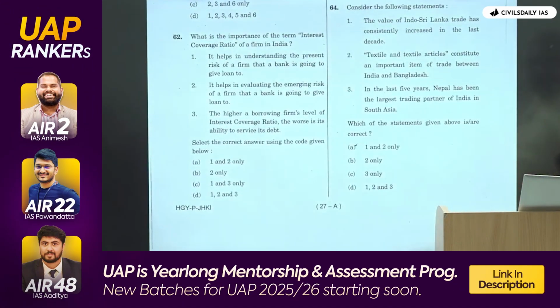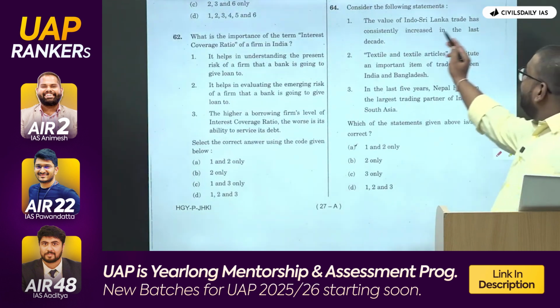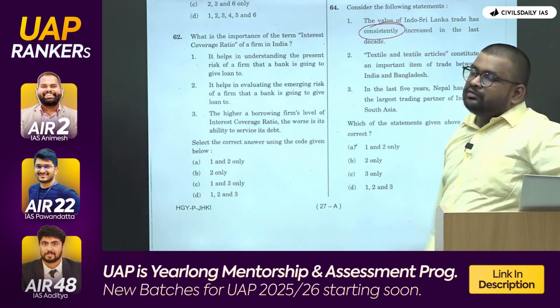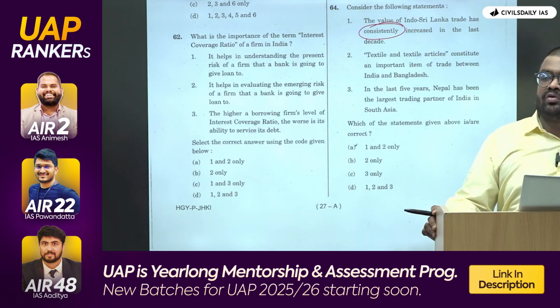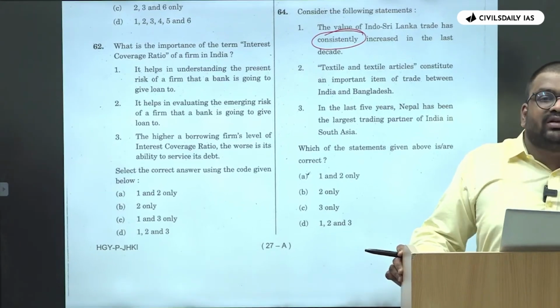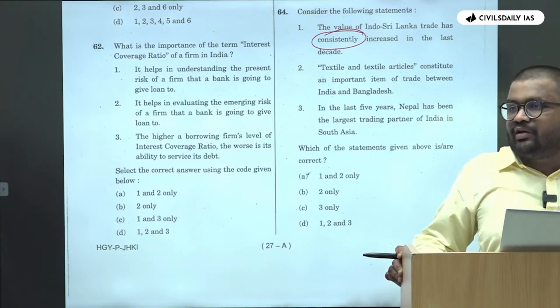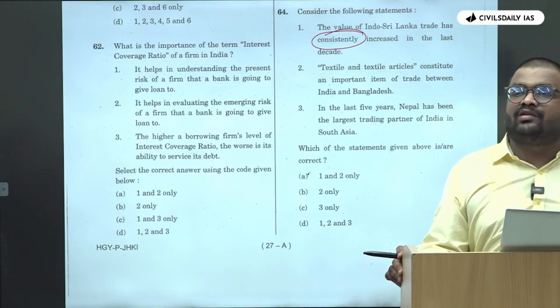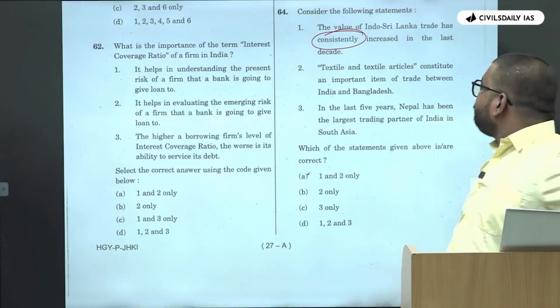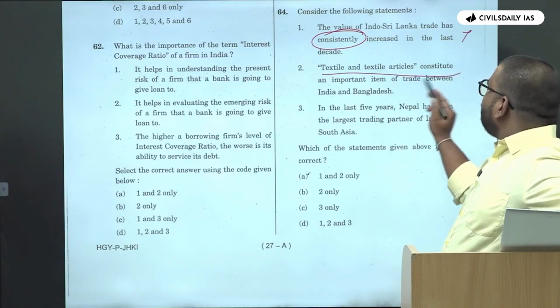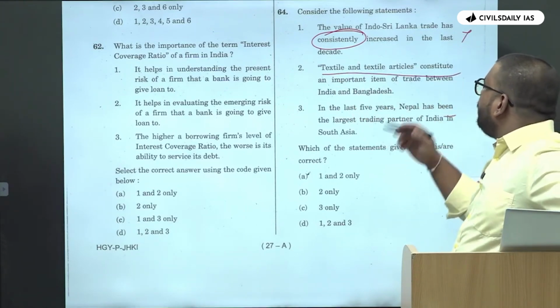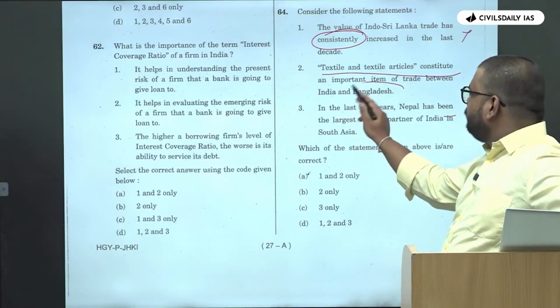Again, value of India-Sri Lanka trade has consistently increased or decreased. There is no steady increase or decrease. There is no rapid increase or decrease in economics. It's always a zigzag pattern. Okay. This is wrong. Then textile and textile articles constitute important item of trade between India and Bangladesh.